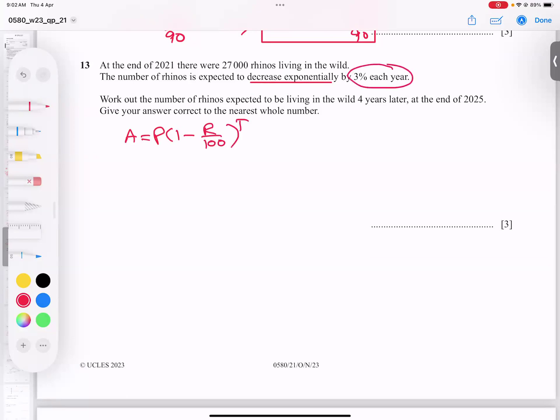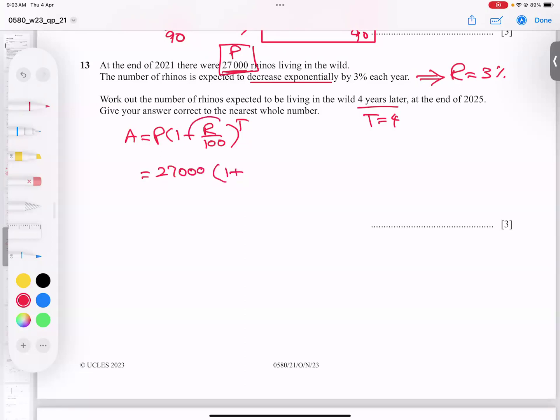And what is the percentage? This is the given R value, 3%. And after 4 years, this means T is equal to 4 years. And the starting value I will count as P. So let's plug in the numbers and simply type it in the calculator. So I get 27,000 rhinos, and R is 3 and T is 4.